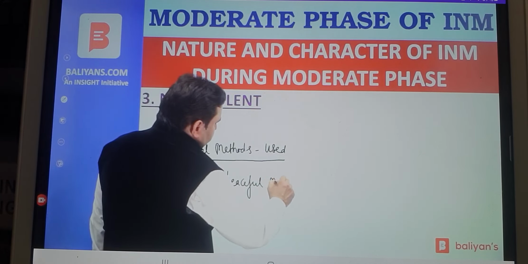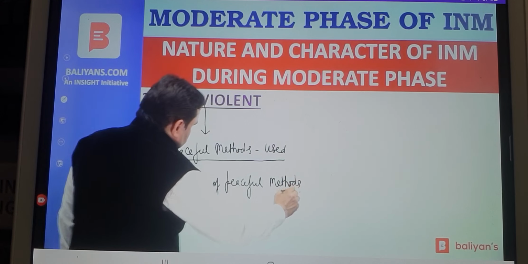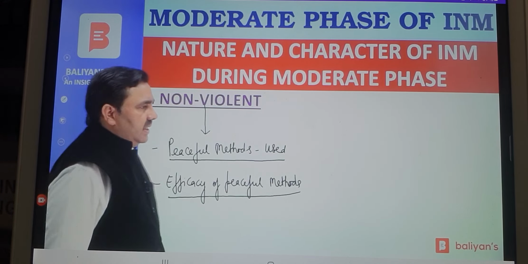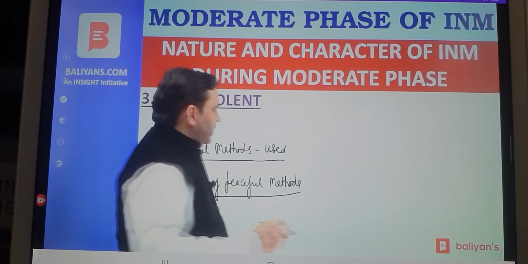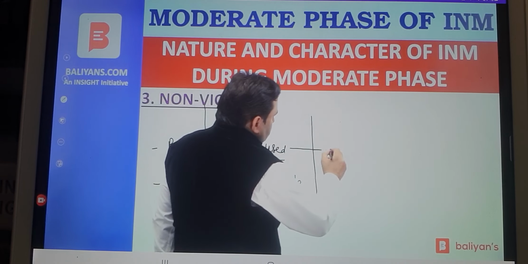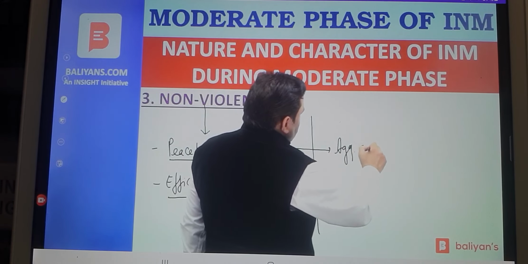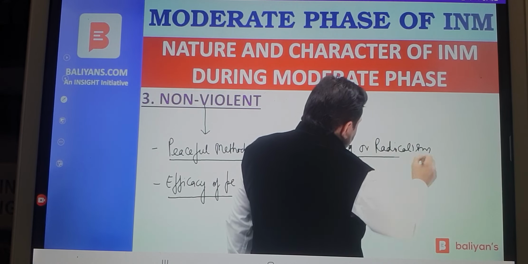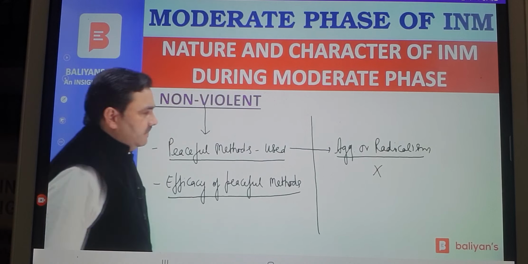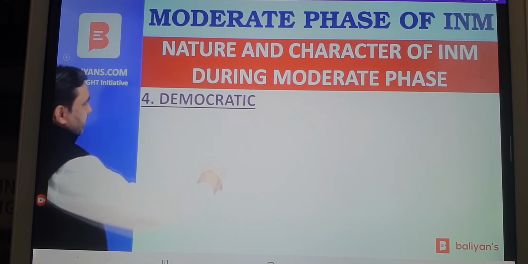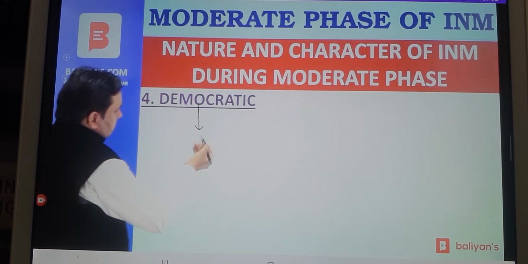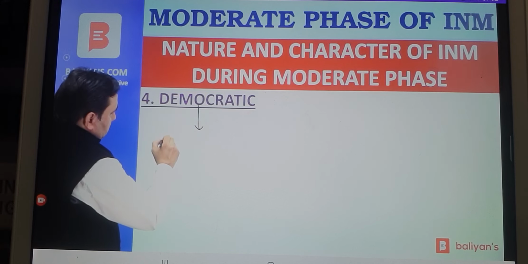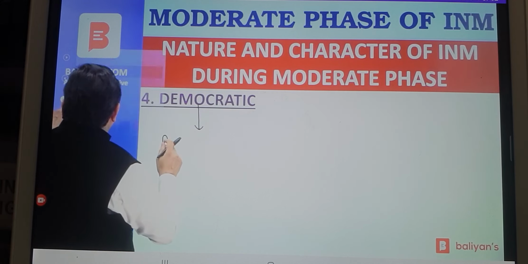They had no faith in efficacy of violent methods, so they used peaceful methods. They believed in effectiveness of peaceful methods, so national movement was non-violent. Aggression or radicalism was absent. They were peace-loving people.